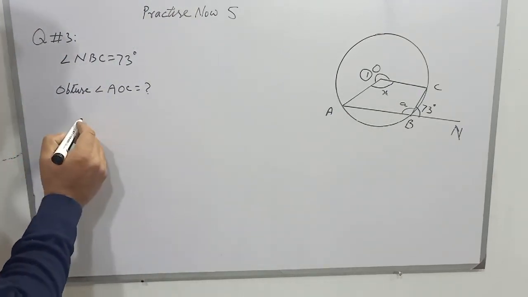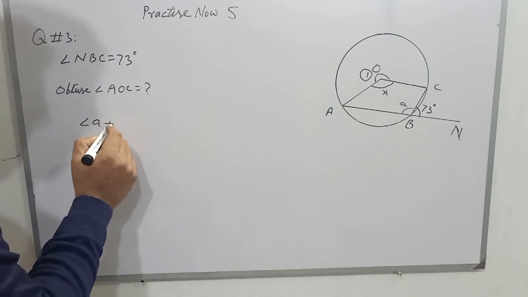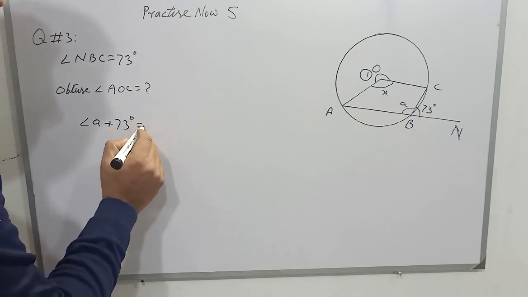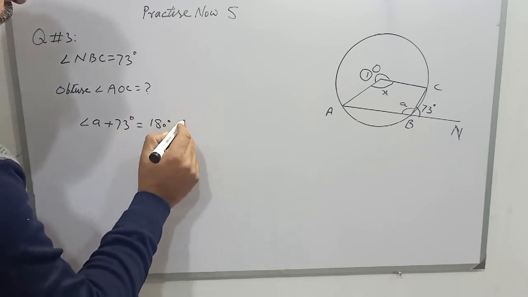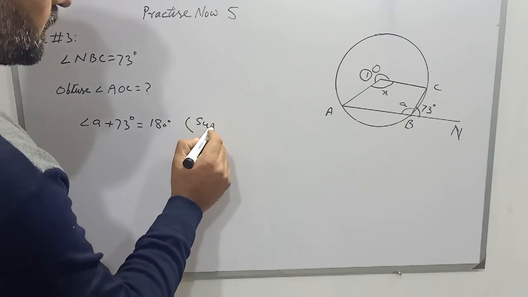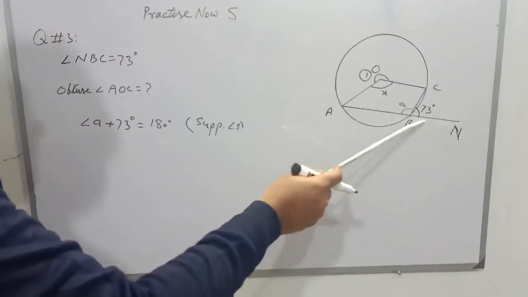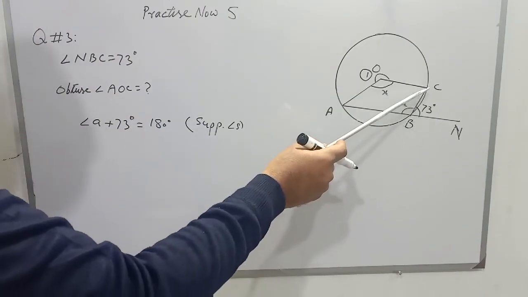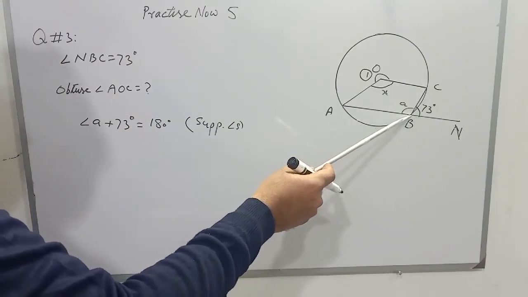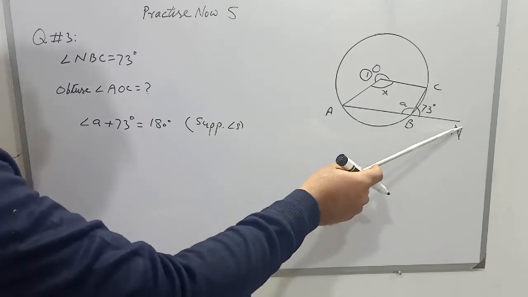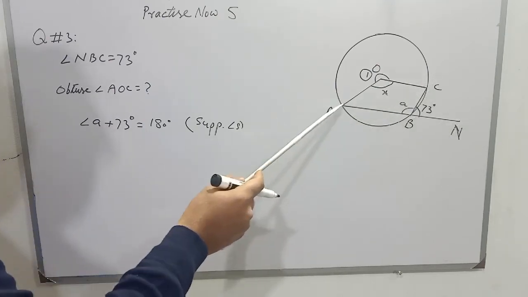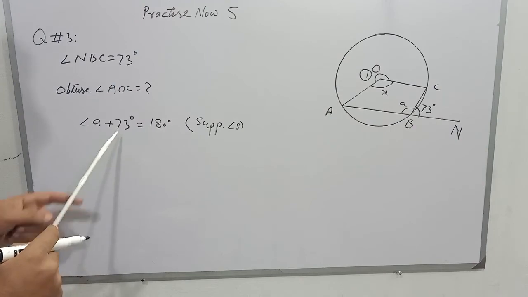So students, angle A plus 73 degrees is equal to 180 degrees, and the reason is supplementary angles, or you can say that ABN is a straight line and both the angles are at point B. So angle CBN and angle CBA is equal to 180 degrees.